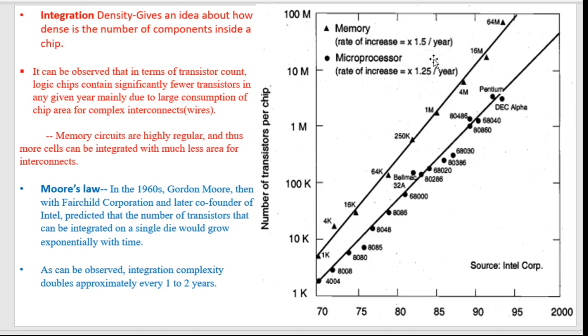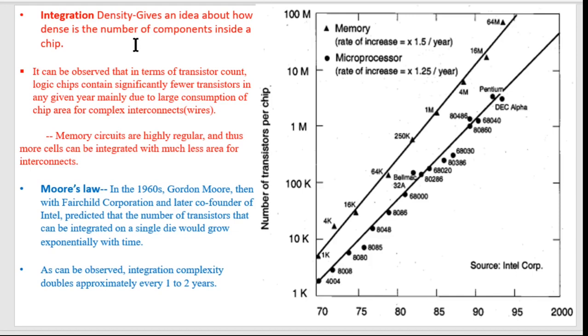So the rate of increase of transistors on a microprocessor chip is around 1.25 times per year. And this is around 1.5 times per year for the case of a memory chip. So whether it's a microprocessor chip or a memory chip, the trend is that the number of transistors is increasing with each passing year.